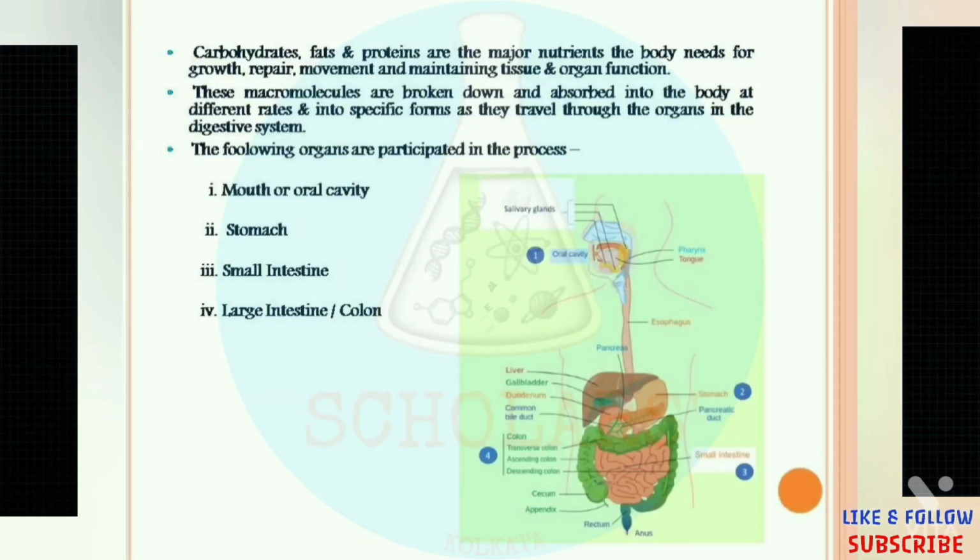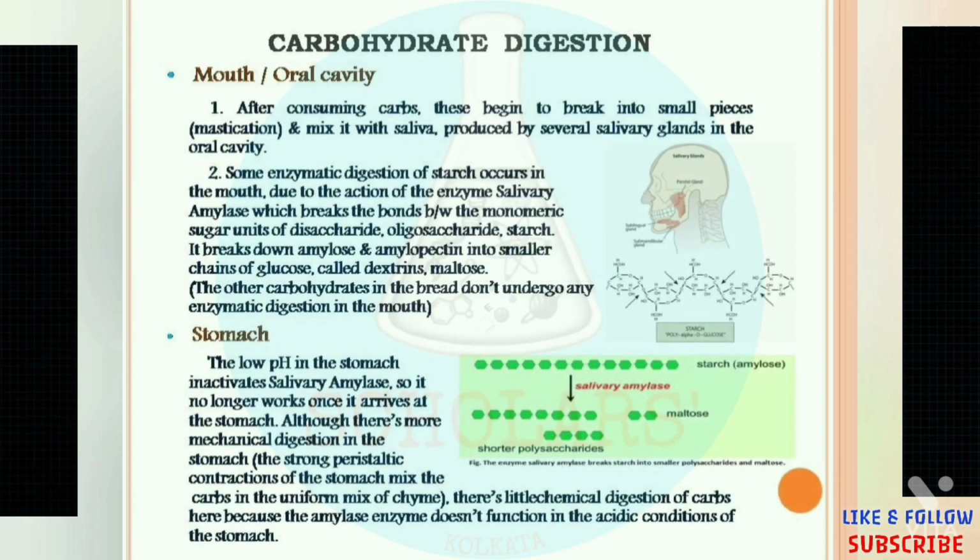So now, at first we will discuss the organs that participate in this whole digestion process of humans. At first, the mouth or oral cavity has a vital role in this process because the mouth is the particular organ that helps to take food inside our body so that the other organs can participate in this whole process. The other organs are the stomach, small intestine, and large intestine, as you can see on the screen. So let's discuss the whole process in an elaborate manner.